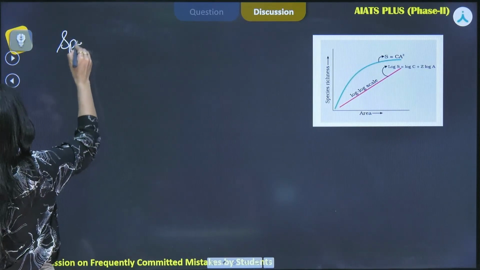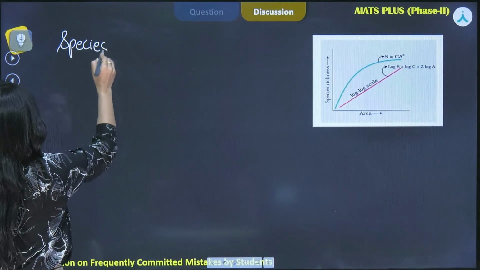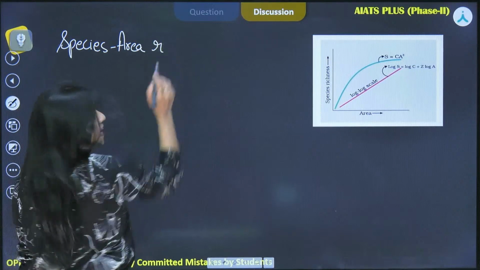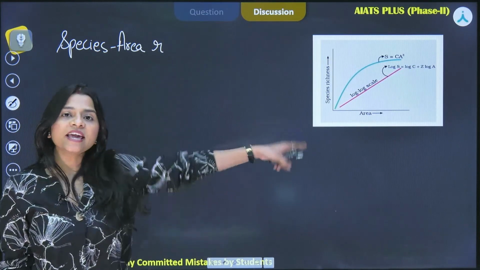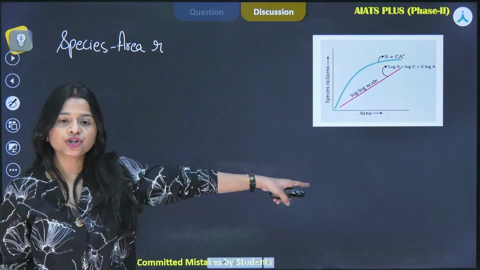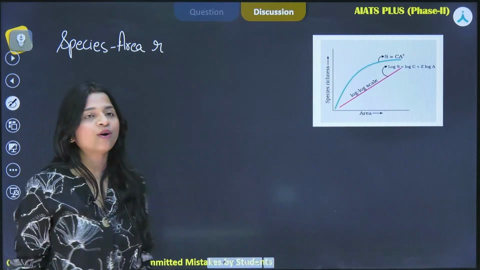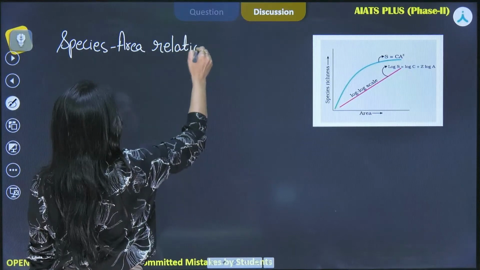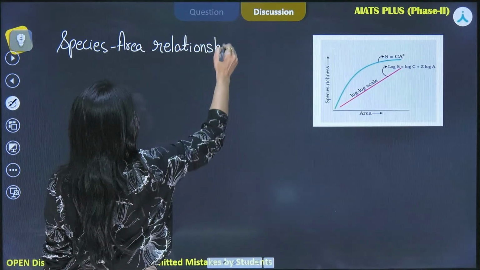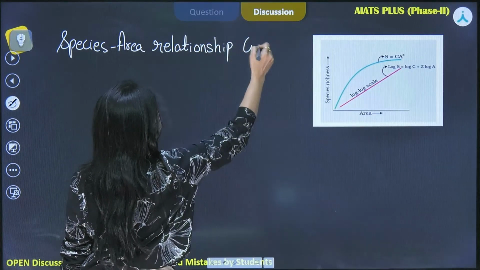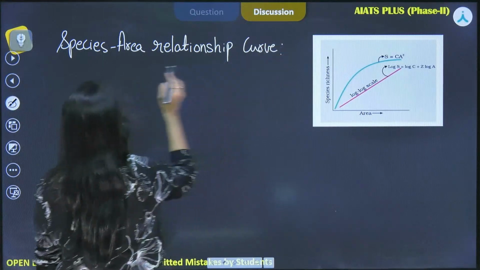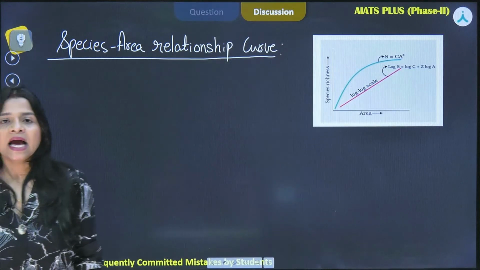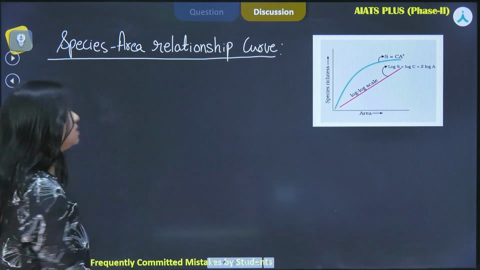This is the graph from your NCERT. Can you tell me in the comment box who gave this curve, who gave this relationship? Please tell me in the comment box. Species area relationship curve. We will understand this particular curve. And who gave this curve? Tell me in the comment box.